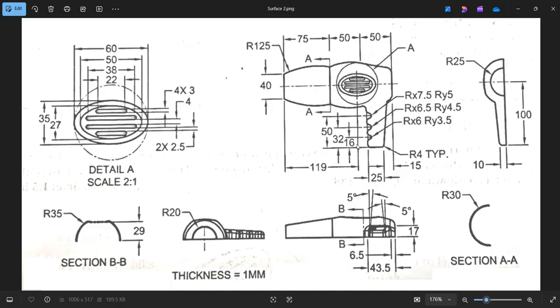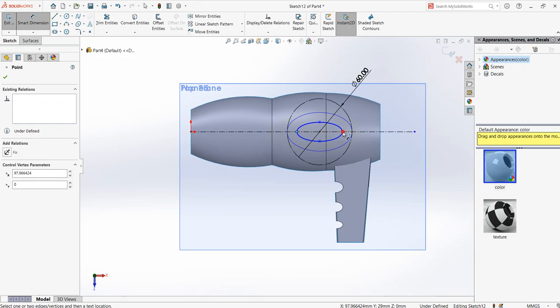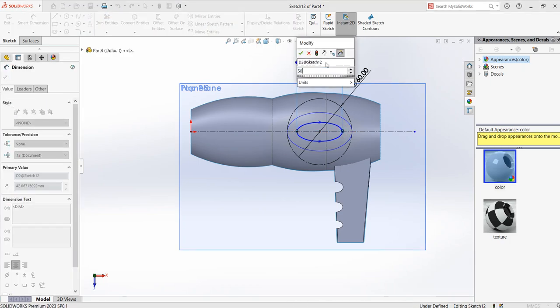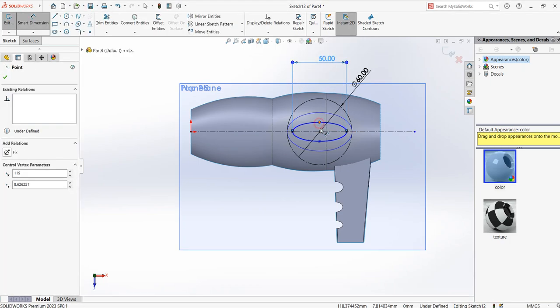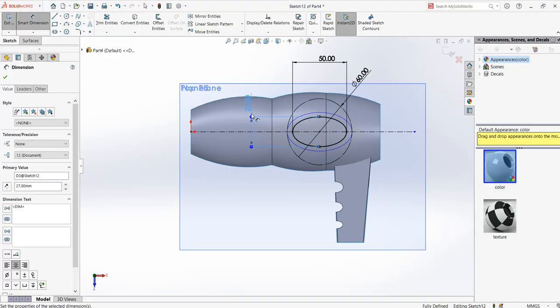Now this dimension, 50, 27. Click on smart dimension. From here to here is given as 50. From here to here is given as 27. That's it.